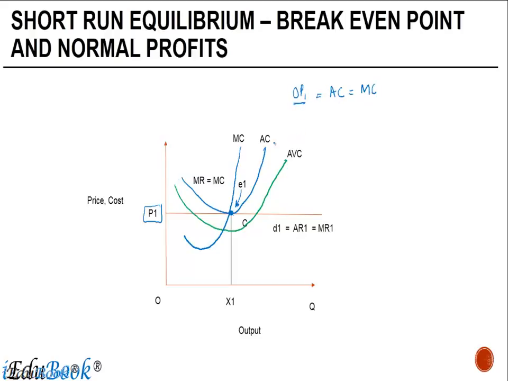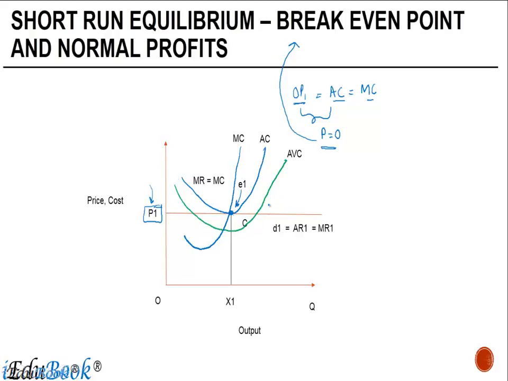So at price P1, both the average cost and marginal cost are equal, and these are equal to the price. At this point, since the average cost and the price are the same, the profits of the firm are equal to 0. And when the profits are equal to 0, we know that that point is known as the break-even point.